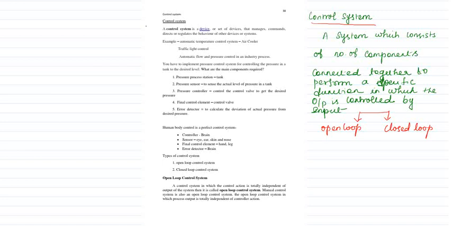Today in class we are going to see about control systems. What is a control system? You can just look at the word. From the word there are two things. The first one we can talk about is control. The next one is system. So what does it mean? The combination of these is a control system.